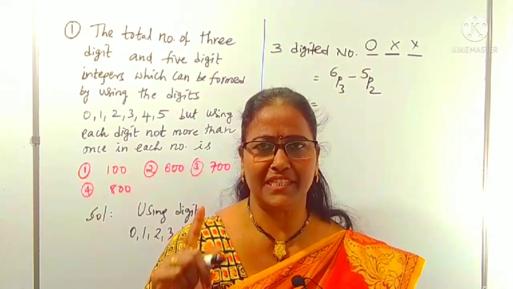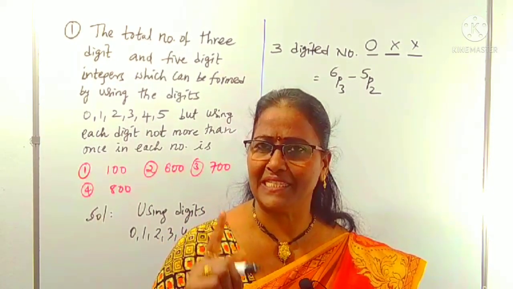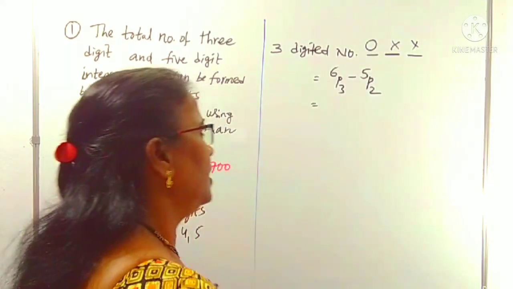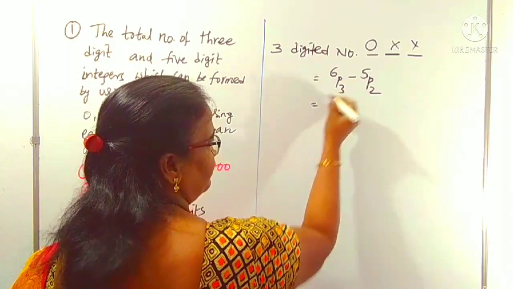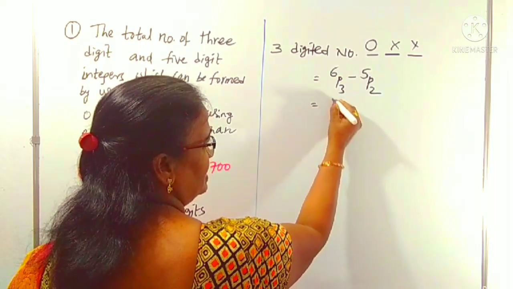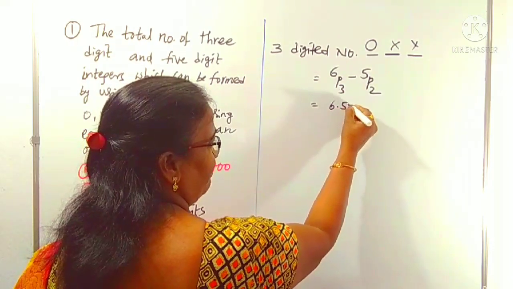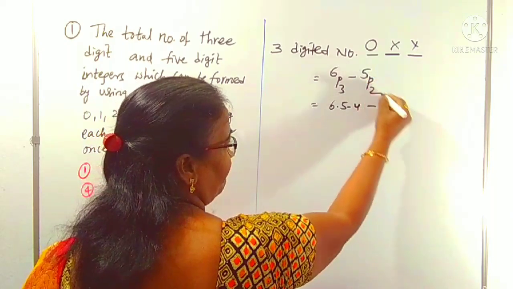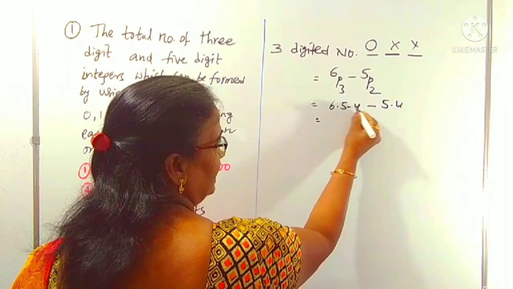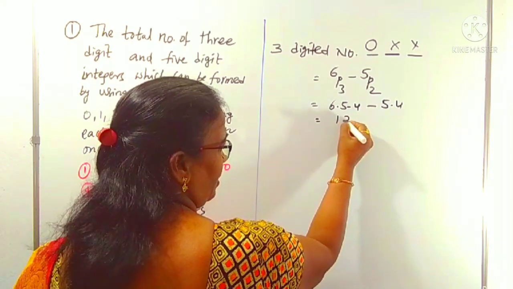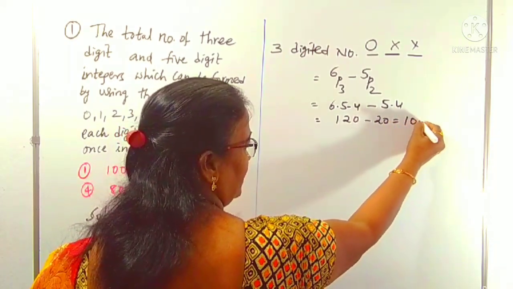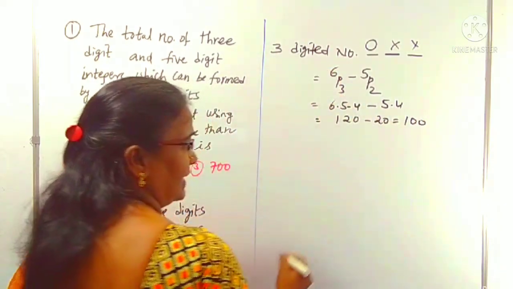In some cases, assumptions like telephone numbers, telegraph numbers, except in such cases, 0 has no value in the first place. That's why we have to remove it. Okay, now we can simplify it. Given the hint, how can we write continuous 3 numbers from 6: 6, 5, 4, minus 5, 4, continuous 2 numbers. Here 6 into 5 is 30, 30 into 4 is 120. 120 minus 5 into 4 is 20. 120 minus 20 is 100. Therefore, there are 100 3 digit numbers.